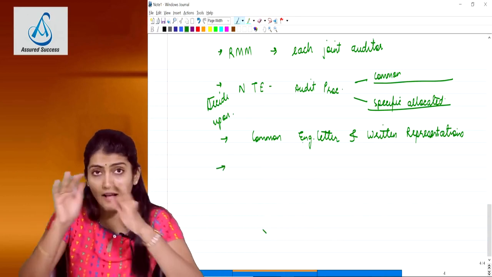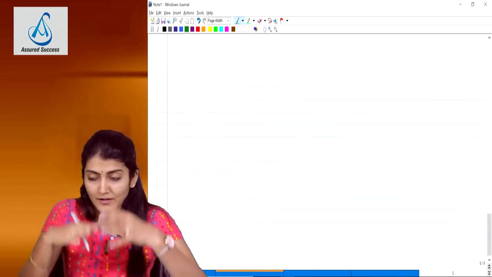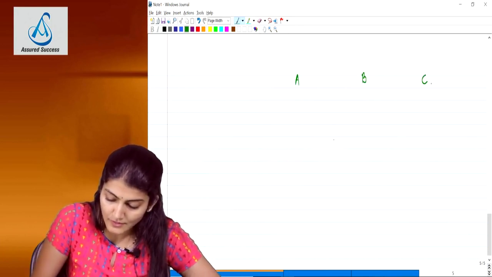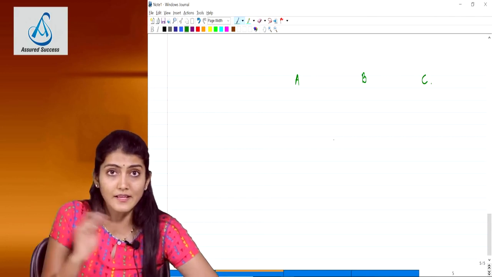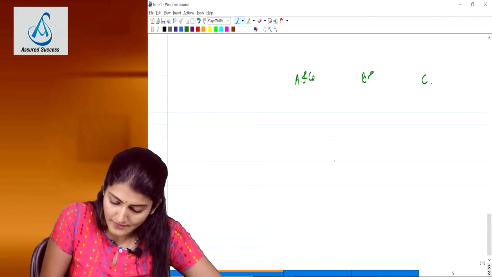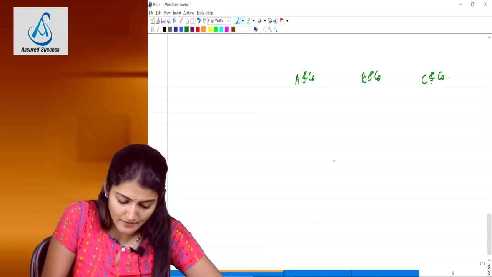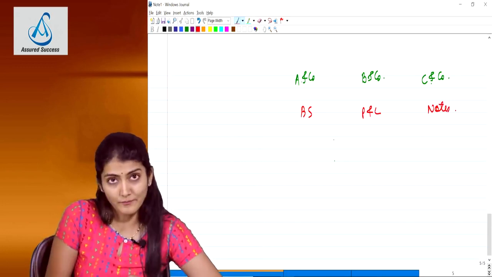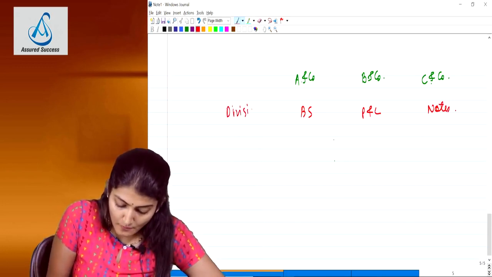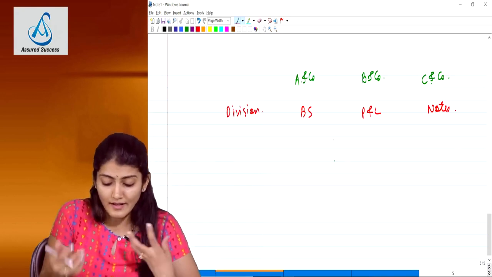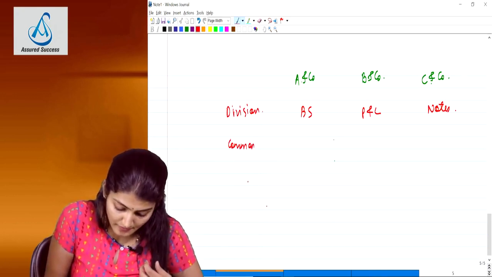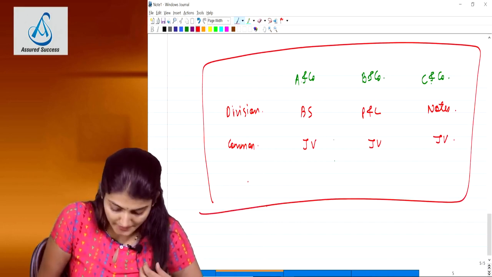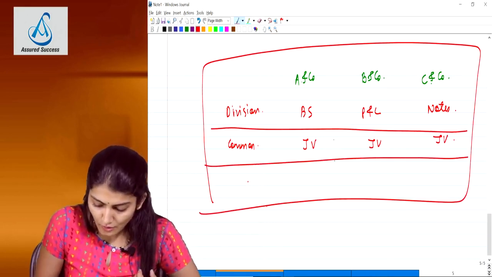And once the work has been divided and they have decided what work is to be divided and what is to be checked together. So I take an example, A, B, C, 3 audit firms, A and company, B and company, C and company. Just to keep my example very simple, I am saying that A and company is going to do balance sheet, B and company is going to do P&L and C and company is going to do notes. So this is the division of work. And common audit area, their client whom they are auditing has entered into a joint venture during the year. So they decide that this joint venture agreement ka checking we will not divide, all of us we will check. So this is division and this is the common audit area.